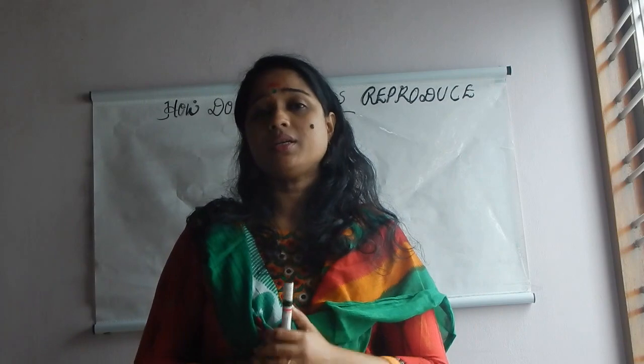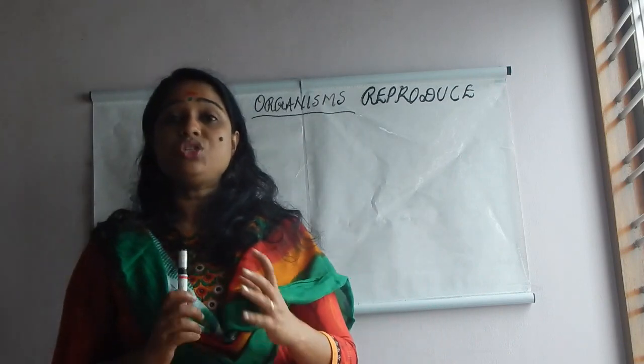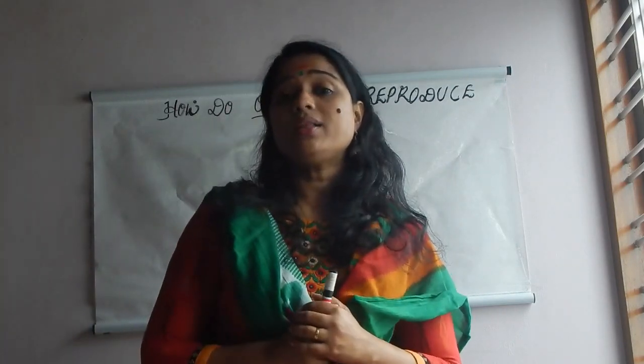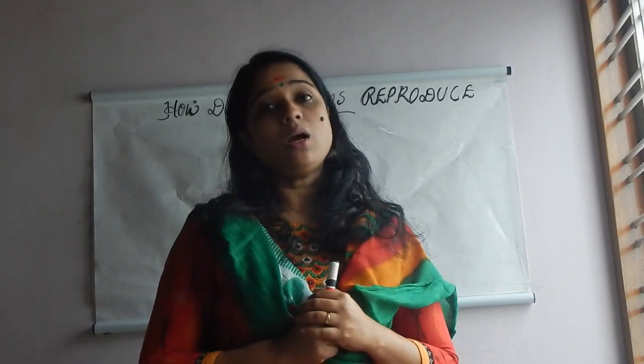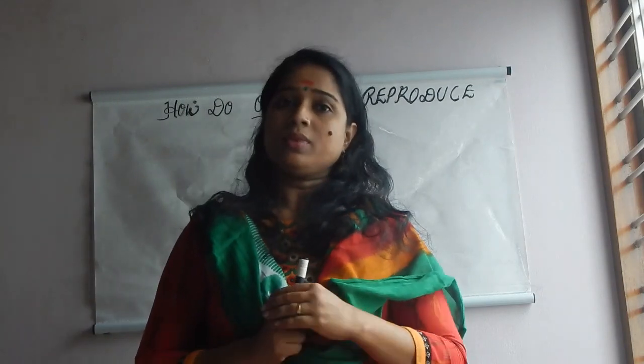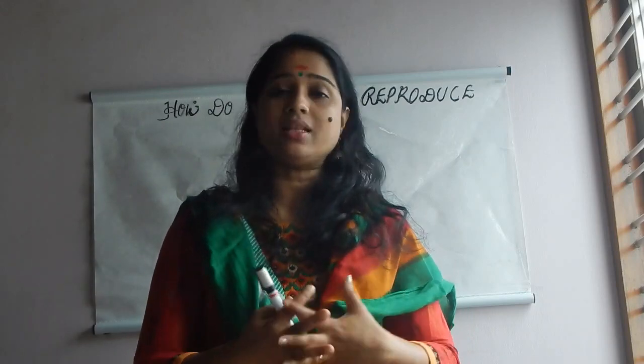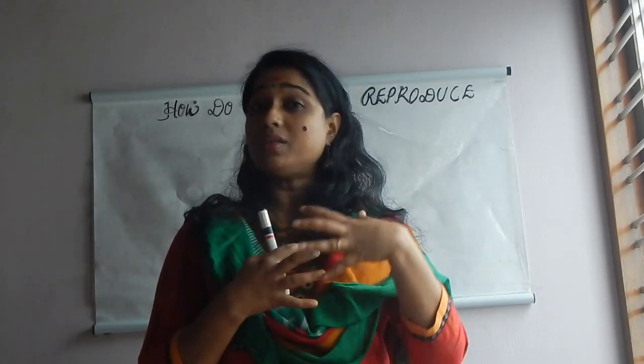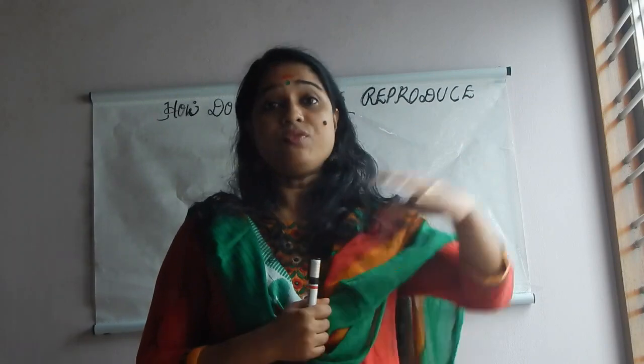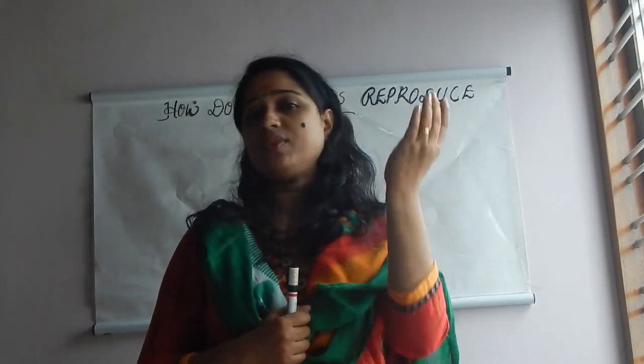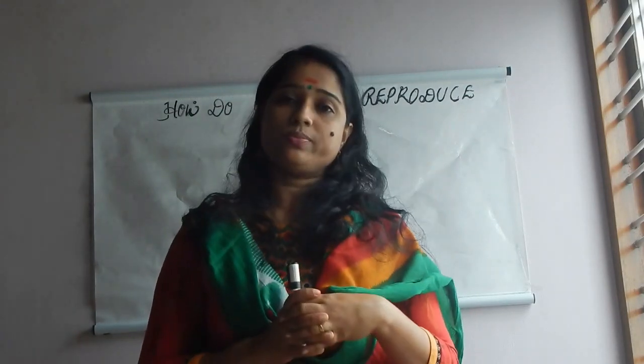In the second chapter, we discussed structures associated with control and coordination of all the body activities. We know that different processes and different activities are there, and all should have a controlling center. And all these activities are interconnected also.